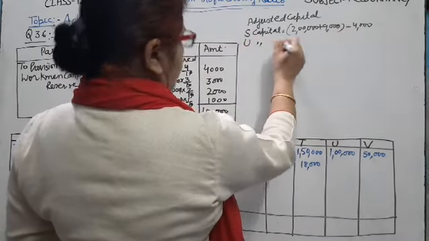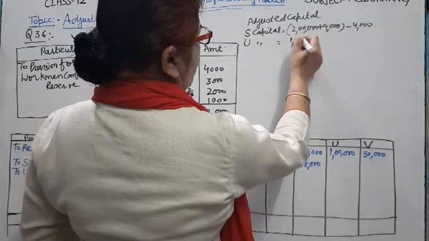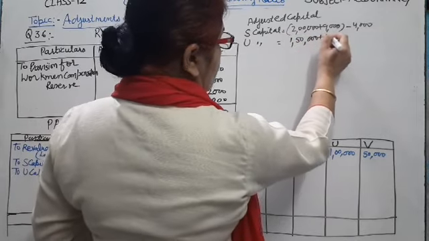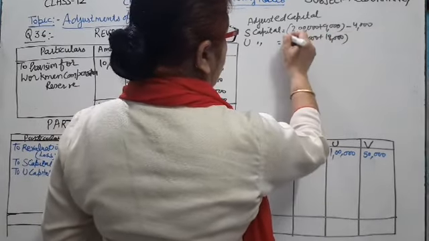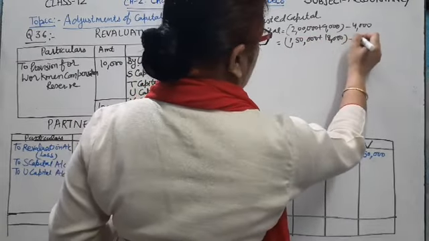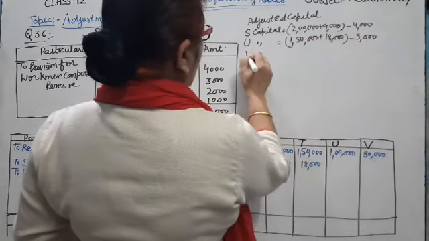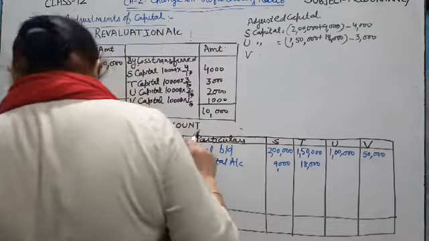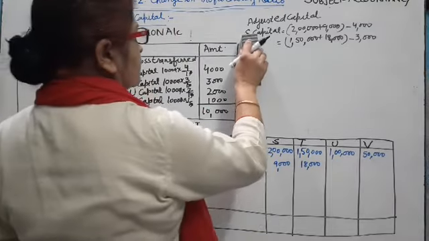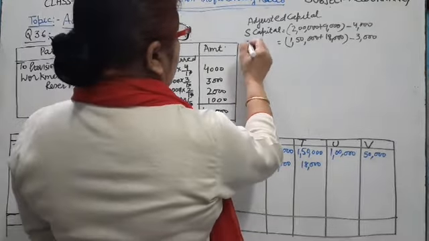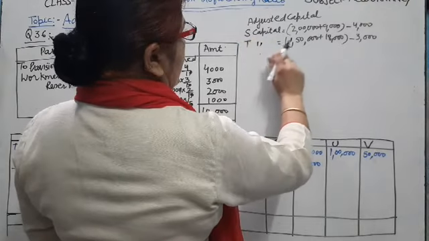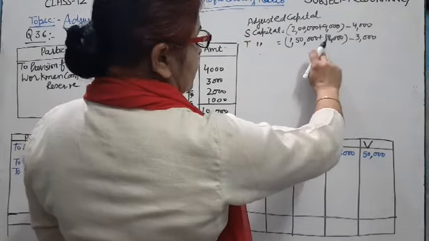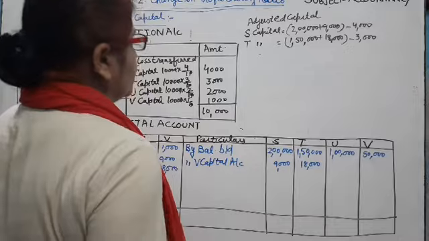Same U capital is equal to 1,50,000 plus 18,000 minus 3,000, and V T capital account is 1,50,000 plus 18,000 minus 3,000.